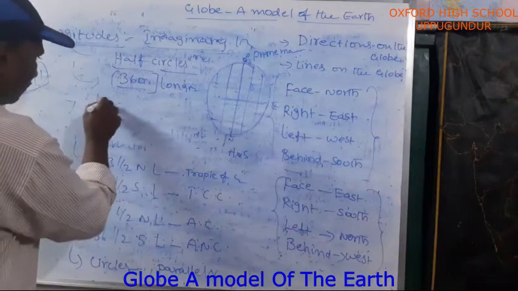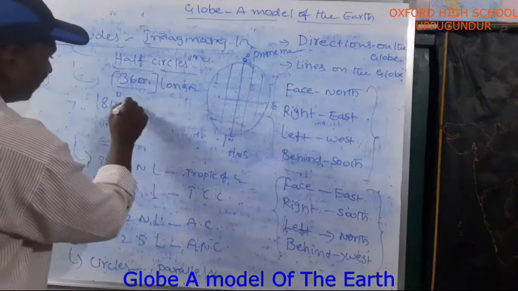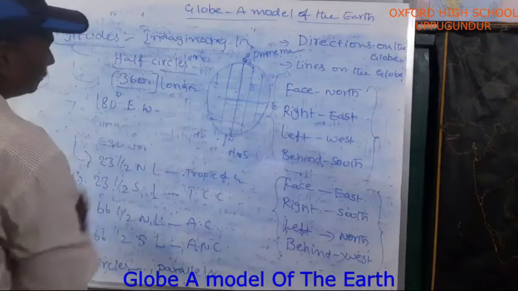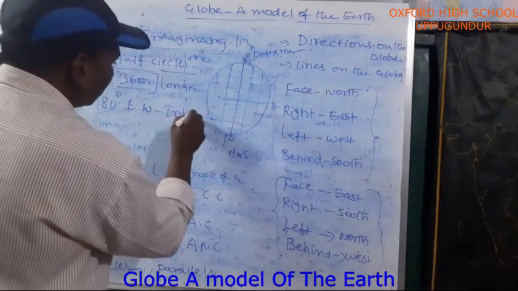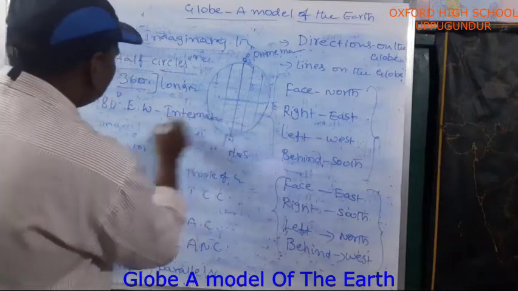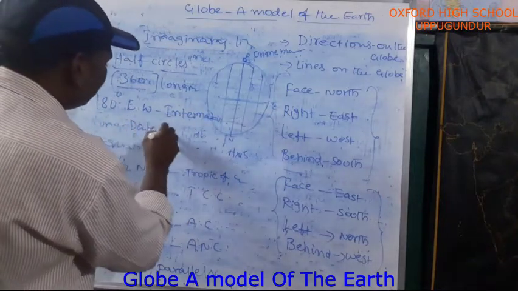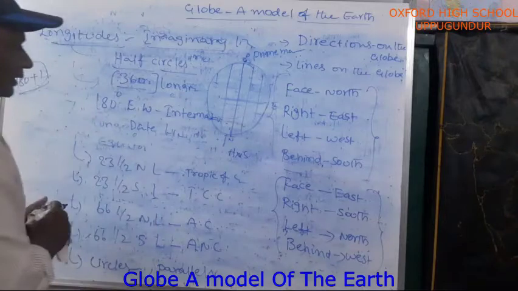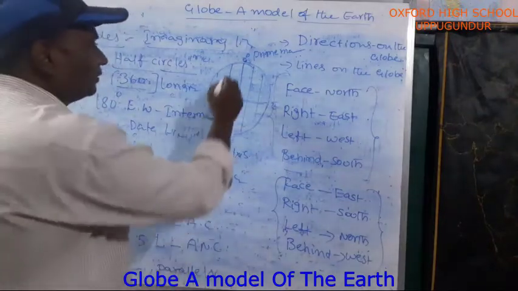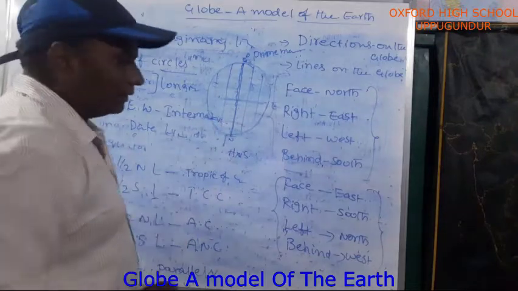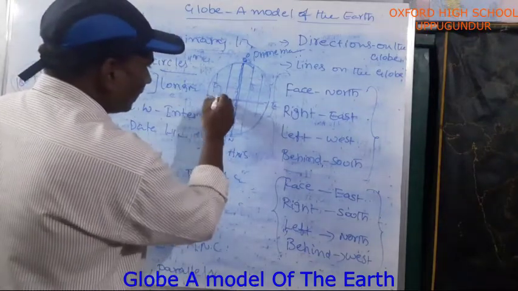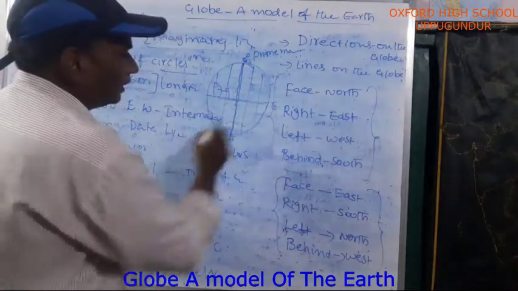Okay. 180 degrees east-west longitude is also called the International Date Line. International Date Line. Do you understand? 180 degrees east-west longitude also passes here only. Here 179 longitudes are there.